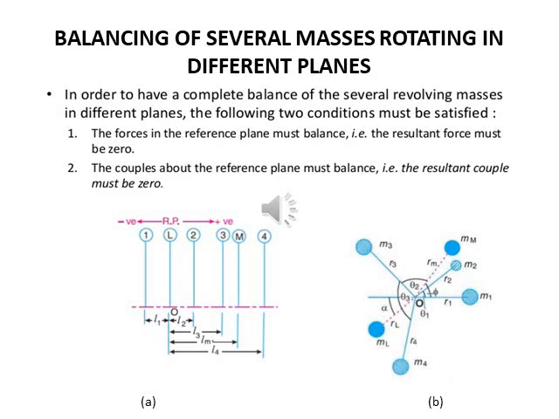The reference plane chosen is plane L and another plane M between planes 3 and 4. Distances of all the planes to the left of L may be taken as negative and to the right as positive. The magnitudes of the balancing masses ML and MM in planes L and M may be obtained by the following steps.